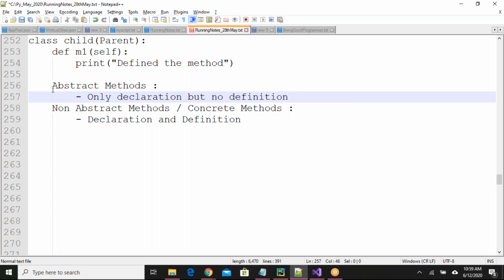Non-abstract methods are also known as concrete methods. They will have proper definition, so they will contain both declaration and definition. Abstract methods will contain only declaration but no definition. Clear? Concrete methods mean declaration and definition will be there. For abstract methods, only declaration will be there.